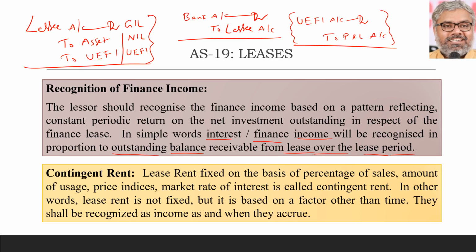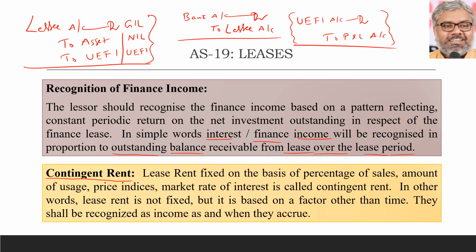So these are the entries that can be passed in the books of lessor at initial recognition, and later in each of the years when the finance income is actually recognized. And how has that to be recognized? It has to be recognized in such a way that it generates the same constant periodic return. That will generally be the interest rate implicit in the lease, so we don't have to worry about that. But the accounting treatment of that is one thing that we should definitely know.